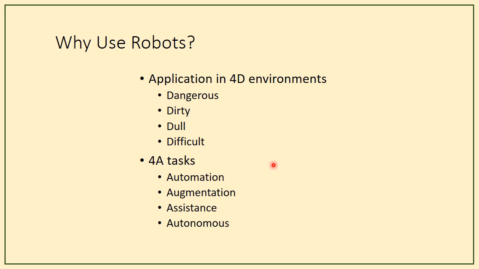And then the 4A tasks: automation, augmentation, assistance, autonomous. Automation is nothing but for the purpose of continuous production, and so robots can be implemented. And then augmentation, and then assistance, and then autonomous. These are all the areas where robotic operations are carried out. Assistance is for the purpose of assisting the human being.